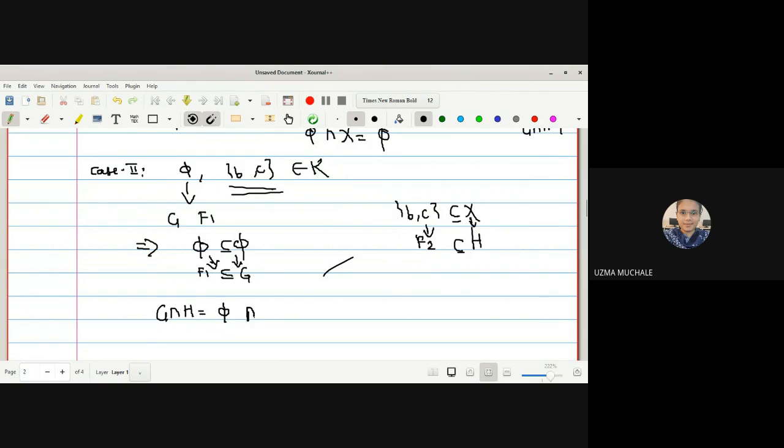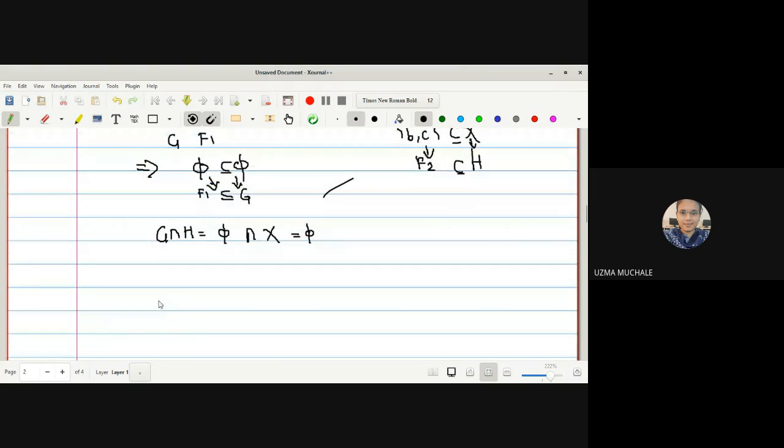Phi. Intersection with H, which is X. What is the intersection? Empty set. So with this consideration we got two disjoint open sets, one containing the closed set F1, another containing the closed set F2.